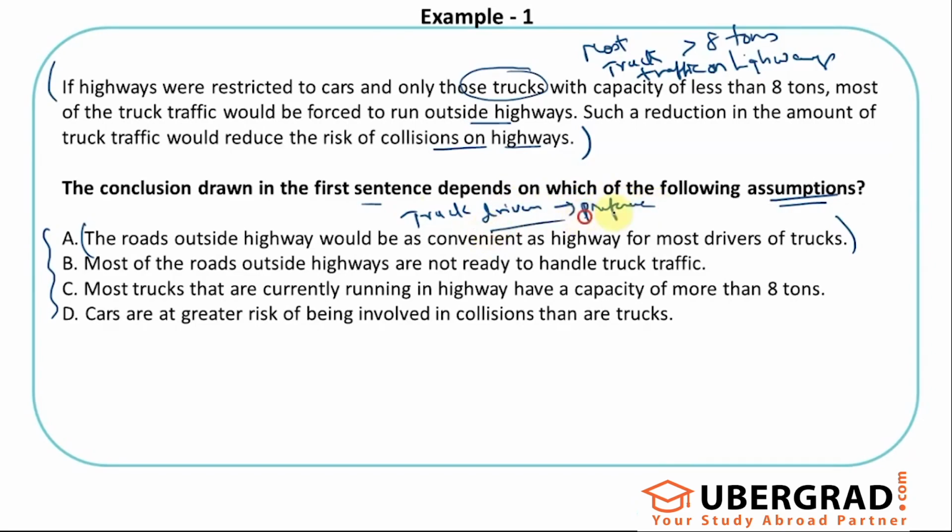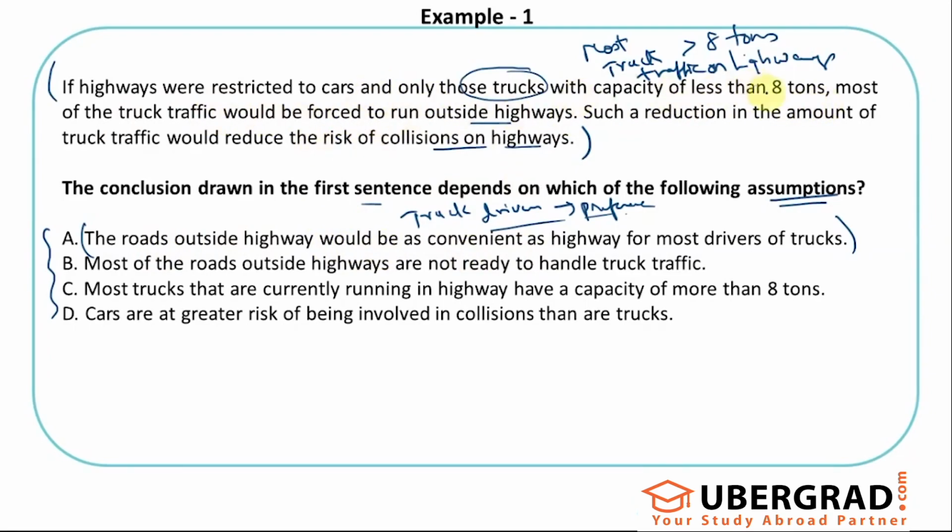So that anyway will not satisfy this condition that with any new restriction they would be forced to run outside highways, because if they have no preference, they would have anyway used the two equally, so there wouldn't have been any traffic being mostly on the national highways only.